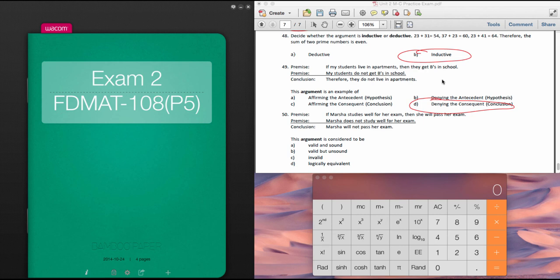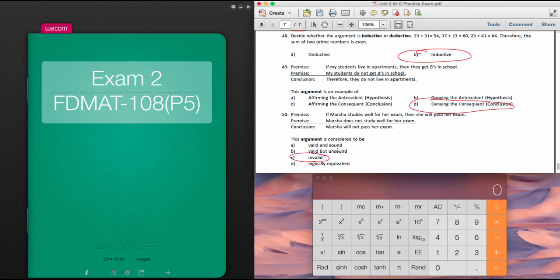Martha will not pass her exam. Okay? So what we're doing is denying the antecedent, the hypothesis, that she didn't study well for her exam, and coming to an invalid conclusion, because you can't just take that. So that one doesn't work. So it's not valid, it's invalid.